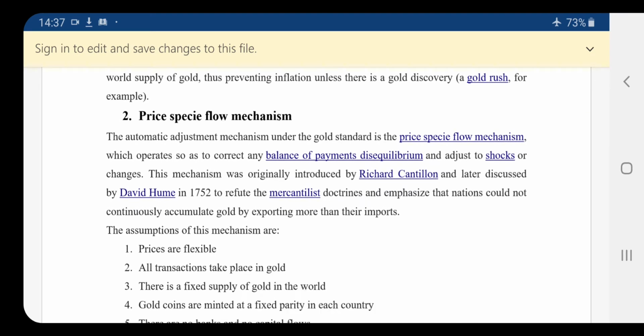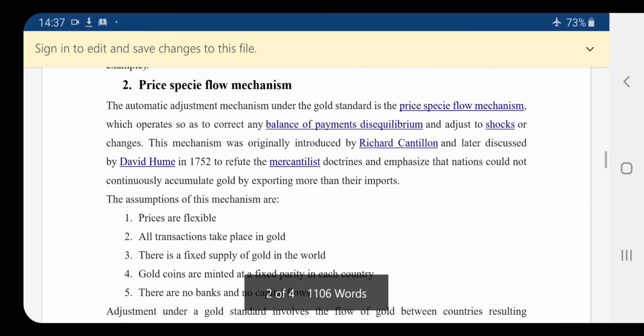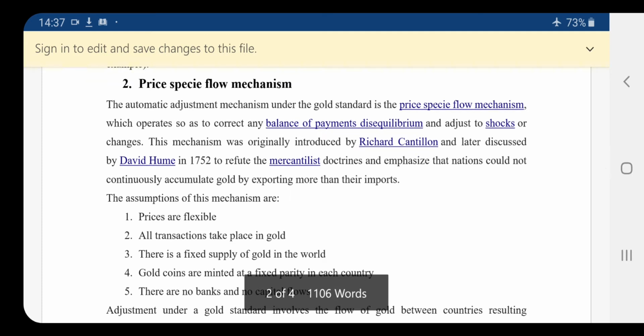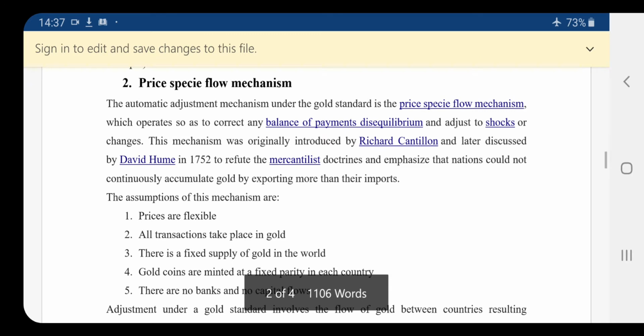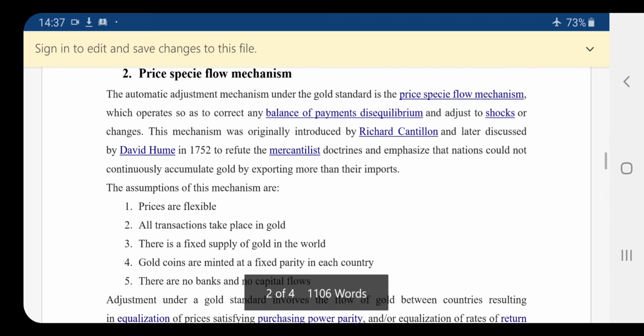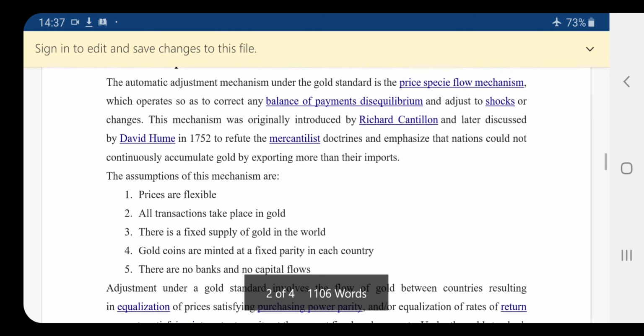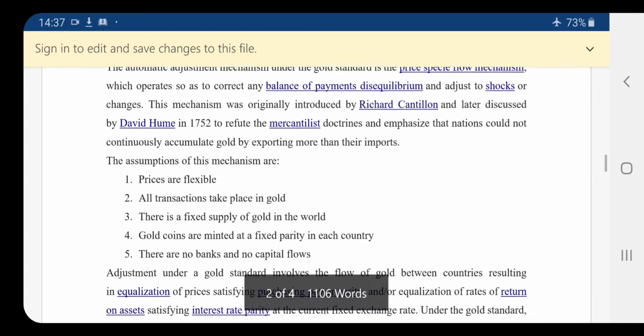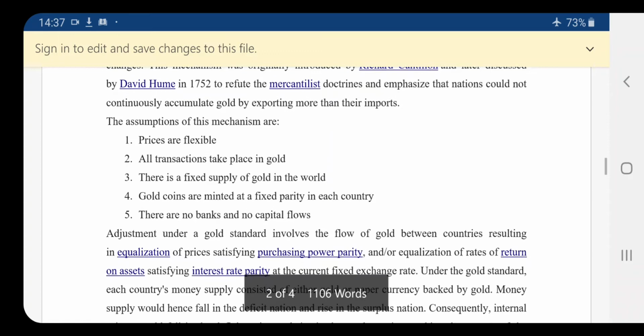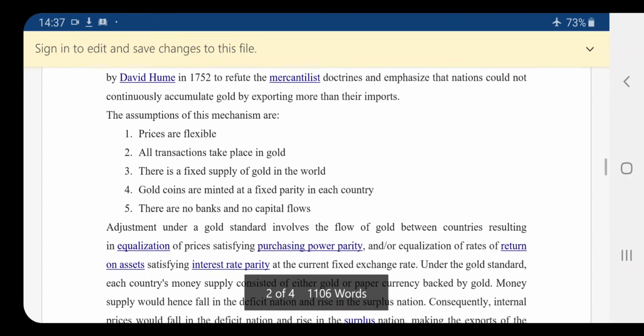Okay. Next, the second one is the price specie flow mechanism. The automatic adjustment mechanism under the gold standard is the price specie flow mechanism, which operates so as to correct any balance of payment disequilibrium and adjust to shocks or changes. This mechanism was originally introduced by Richard Cantillon and later discussed by David Hume. The assumptions of this mechanism are: first, the prices are flexible.